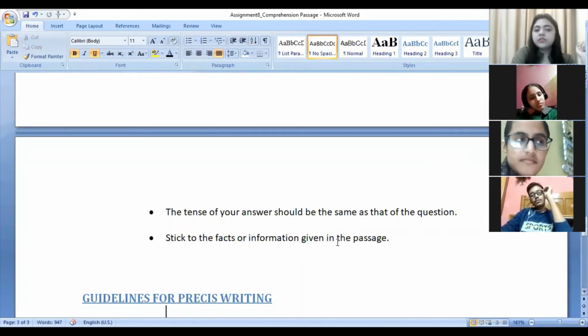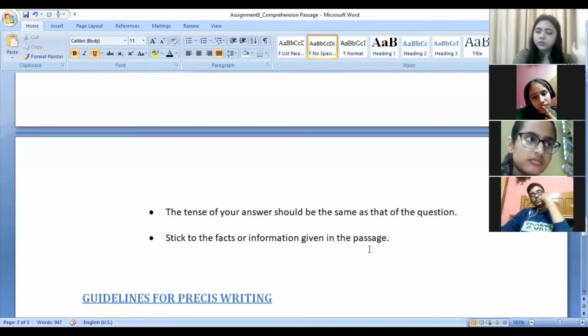Next is stick to the facts or information given in the passage. There can be a possibility that you already know the unseen passage, whatever is given, you already know about it, right? And you know more than what is given. Suppose a passage comes on global warming, so you might be knowing some other points as well which are not given in the passage. Or suppose some story comes, an adapted and abridged version of some novel, and you have read that novel completely and you know a lot of stuff, okay, besides what is given in the passage.